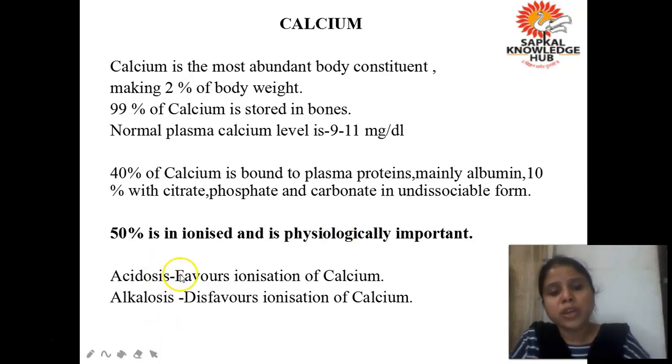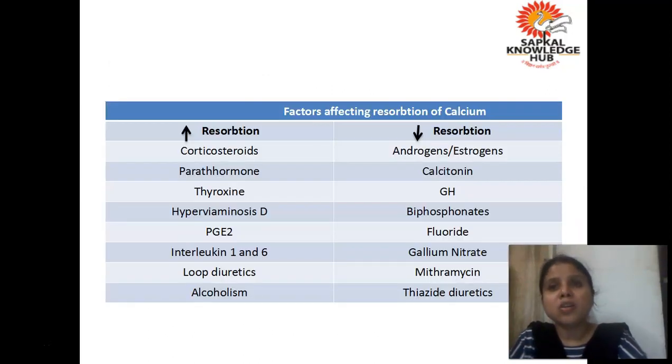Now this point is very important to remember, that acidosis favors the ionization of calcium. Okay, अगर acidosis है तो it will favor the ionization of calcium, and if it is alkalosis, it will disfavor the ionization. Now these are certain factors, okay, जो कि आपको पता होना चाहिए, which are affecting the resorption. So if you see the left side, these are certain agents, certain drugs which increase the resorption of calcium, and these are certain agents which decrease the resorption of calcium.